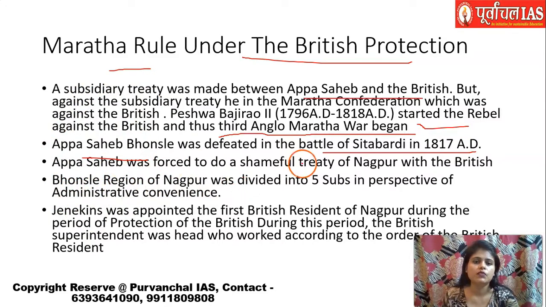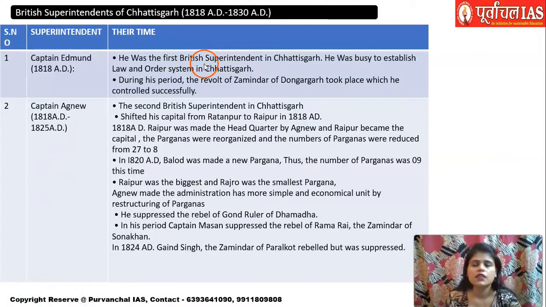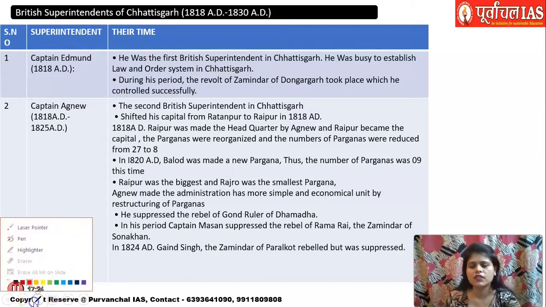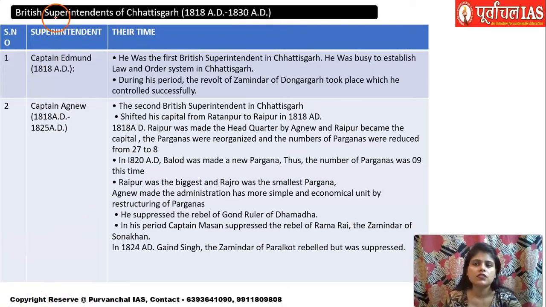The Bhosle region of Nagpur was then subdivided into 5 for administrative convenience. And Jenkins was the person who was appointed as the first British resident of Nagpur during this protection period of the British. Basically it was Maratha rule under British protection, not direct British rule, but yet the British appointed superintendents for the region of Chhattisgarh. Captain Edmund was the first superintendent, and he was more focused on establishing law and order in Chhattisgarh.